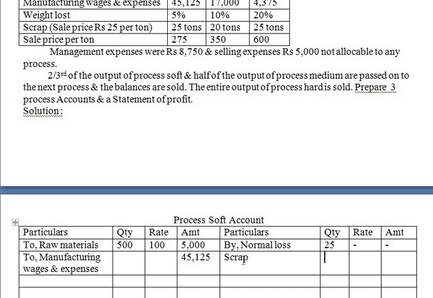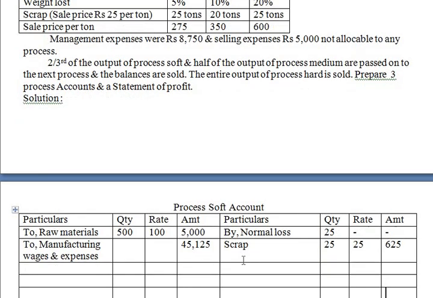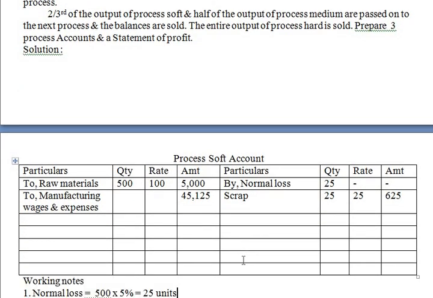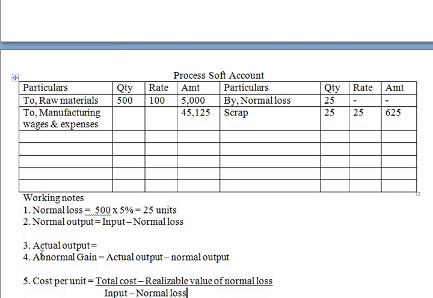It is 25 tons and the rate is 25 and the amount will be 625. Now here they haven't given us anything related to abnormal loss or gain, so we will not have that working note over here.